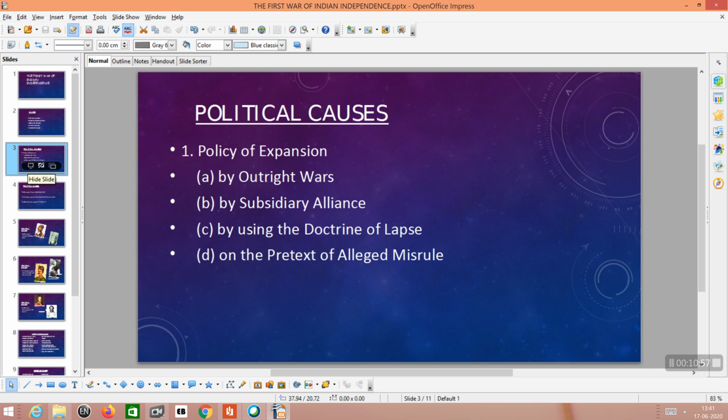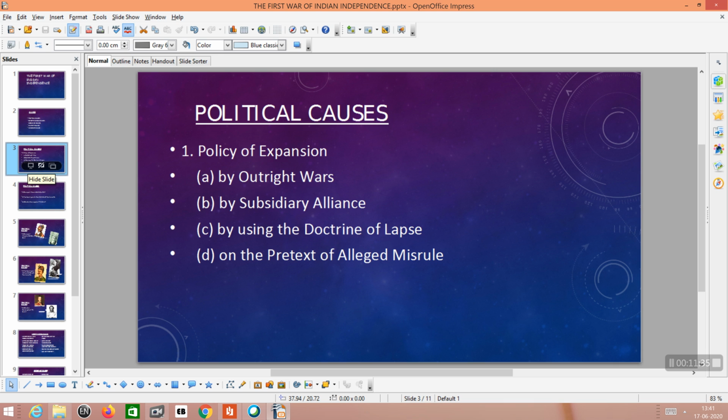That means even if the ruler had an adopted son or daughter, that son or daughter had no control or power over the princely state. Naturally, that princely state became part of the British Empire. So the Britishers could easily annex so many territories due to this doctrine of lapse.